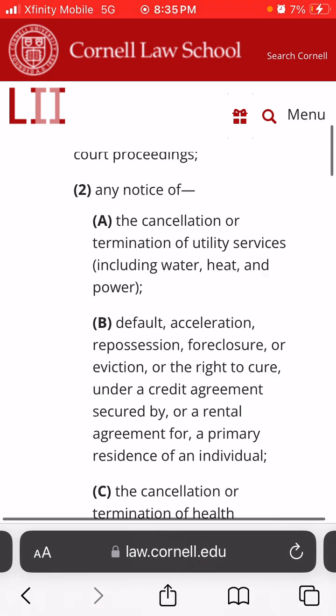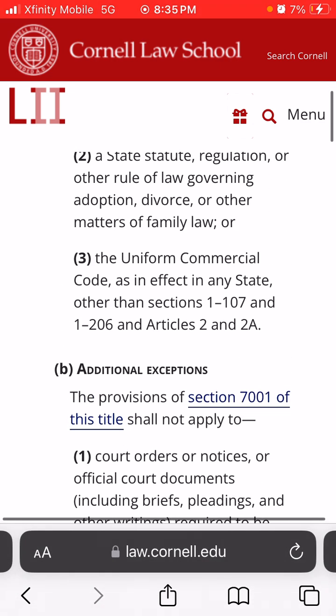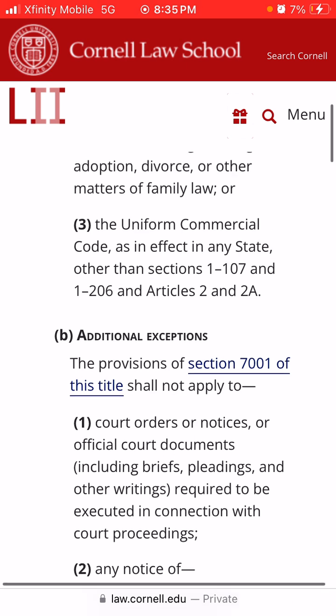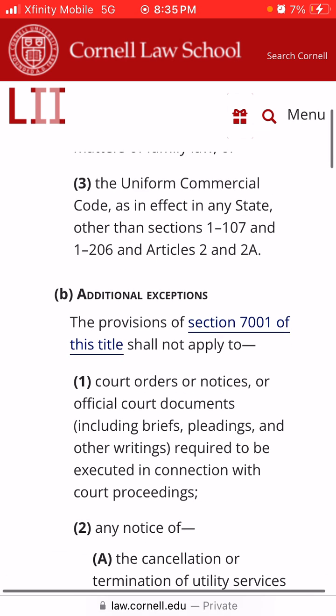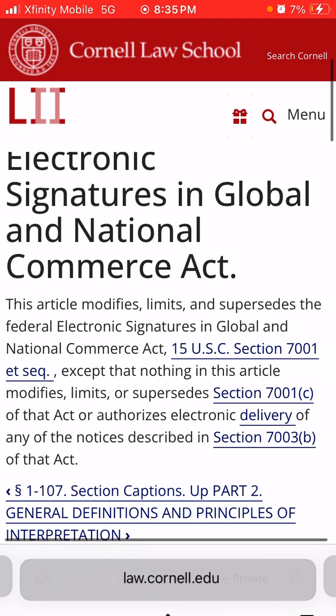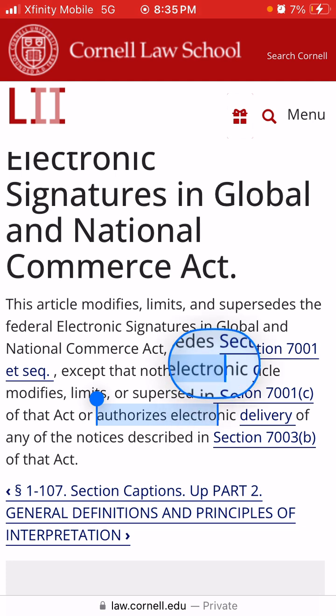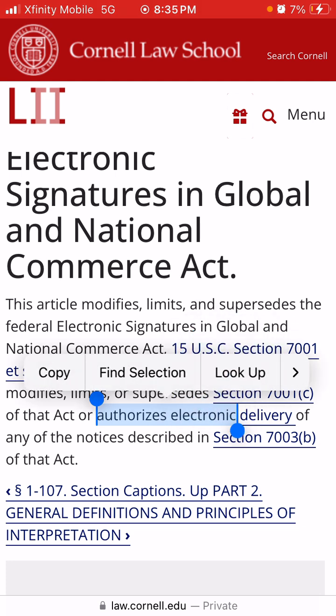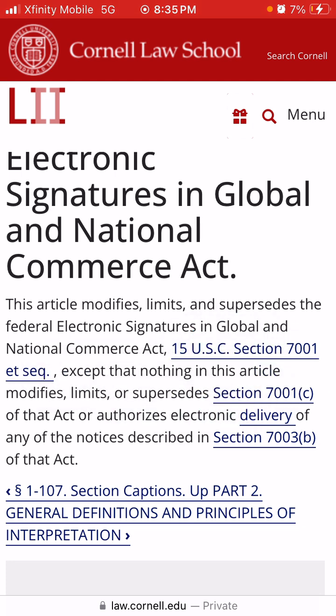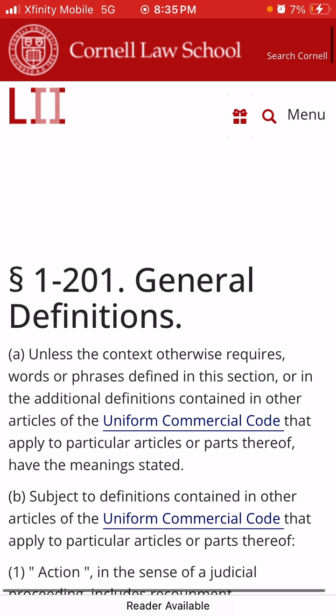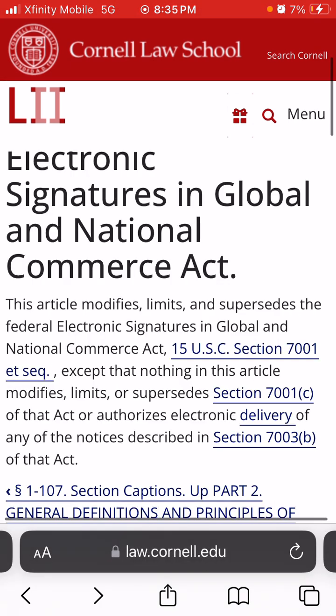Okay. So pretty much we can still have paper. Okay, and in the court, right? You can't electronically deliver things, or this is not authorizing things to be delivered to the courts electronically, right? Even though they can be, it doesn't authorize electronic delivery, right, of any of those notices that we just read. Okay, all right.